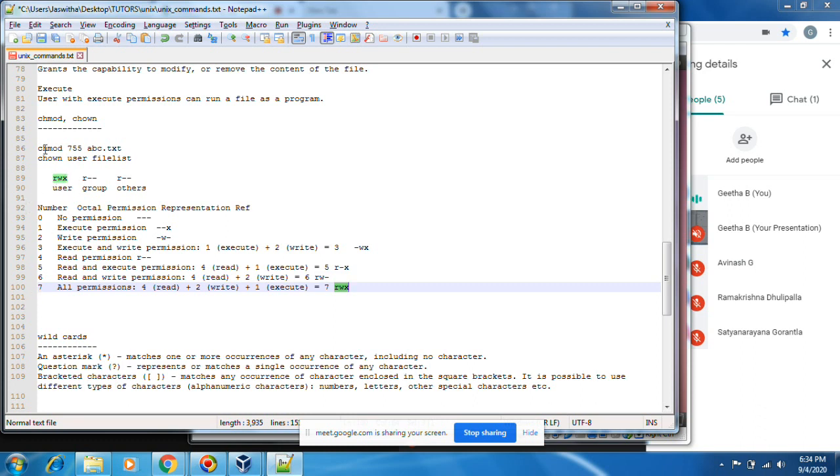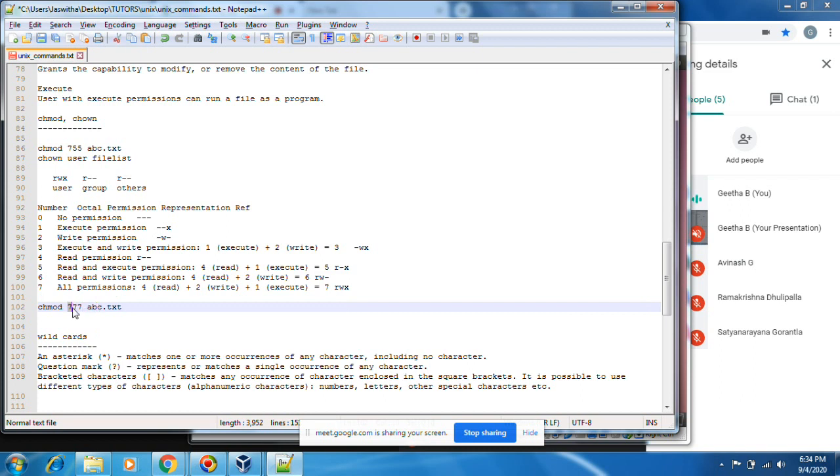With this number, how to use chmod? Let's see this example. 777 has full permissions for everyone.